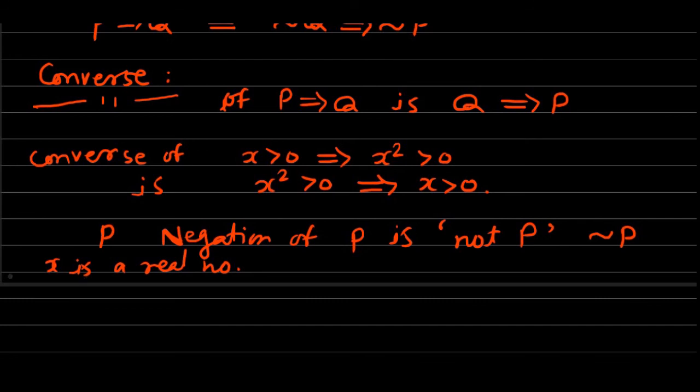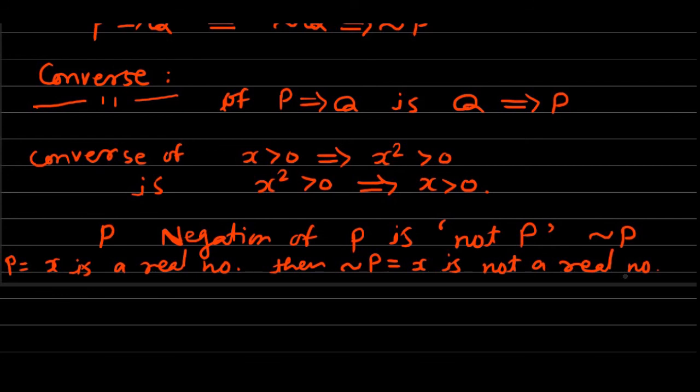Then the negation of P will be the statement x is not a real number. Likewise, we can form the negation of a statement.